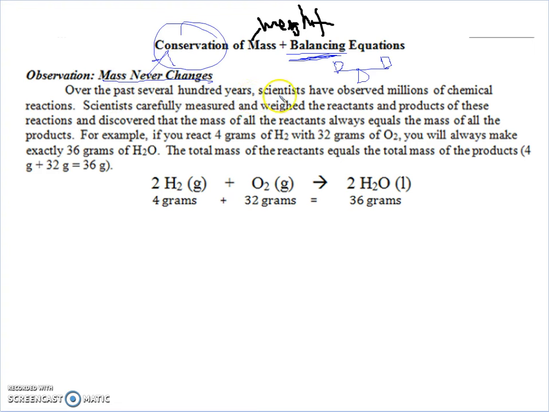Over the past several hundred years, scientists have observed millions of chemical reactions. Scientists carefully measured and weighed the reactants and products of these reactions and discovered that the mass of all the reactants always equals the mass of all the products. For example, if you react 4 grams of H2 with 32 grams of O2, you'll always make exactly 36 grams, 4 plus 32. The total mass of the reactants equals the total mass of the products. So I guess these are reactants, and these are products based on what they're saying. And it sounds like what they're saying is that whatever you start with has to equal the weight of whatever you end with.